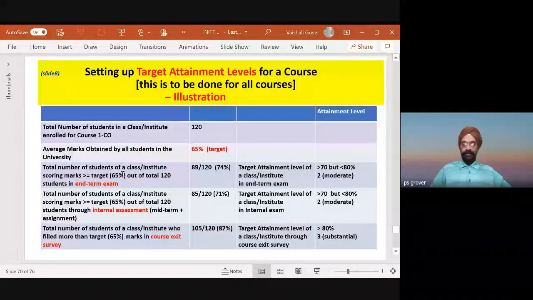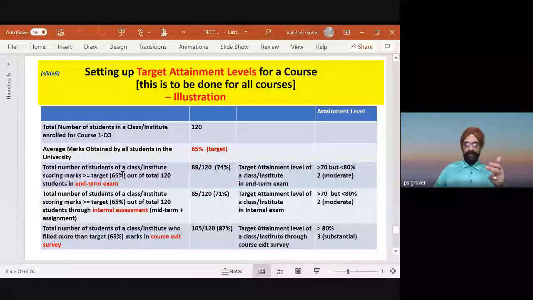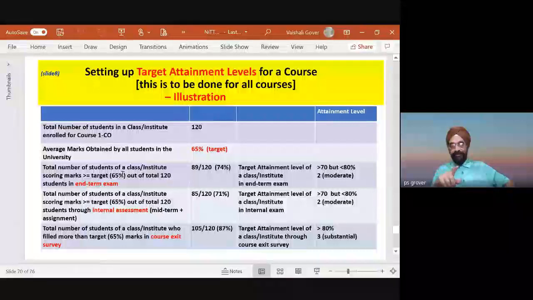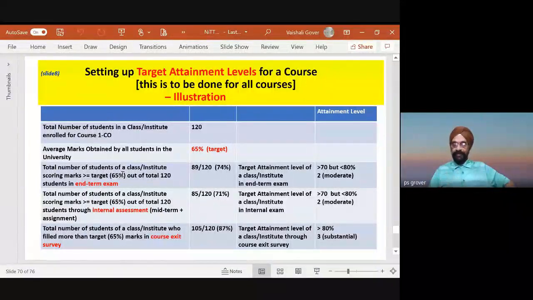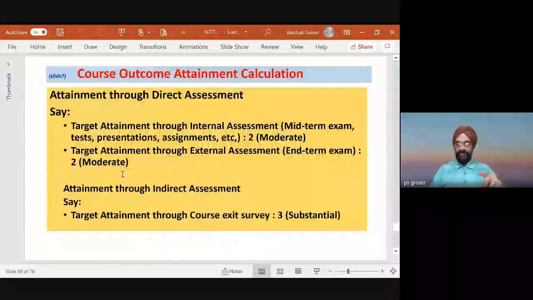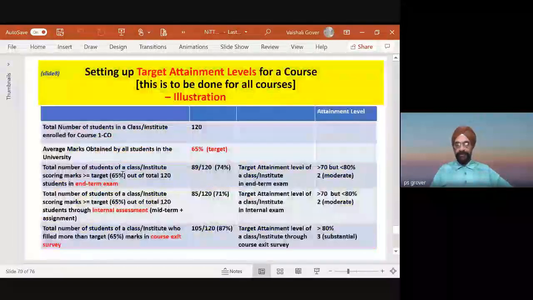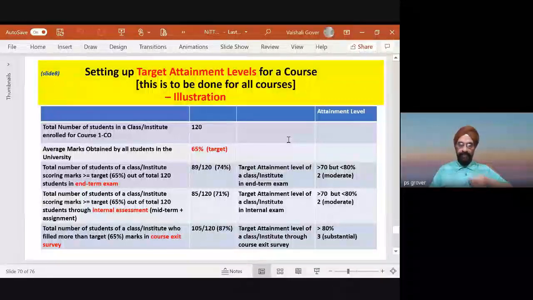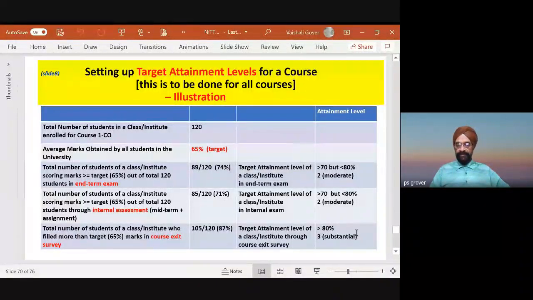Again illustration. Total number of students in a class institute enrolled for course, let's say 120. Average mark obtained by all students in the university. Then total number of students, and so on. So these calculations are to be done by looking at the university. And then compare it with this, what we had decided here. Yeah, देखो ना यहाँ 74% है, 71% है, या 87%. ये मैंने एक यूनिवर्सिटी के सिस्टम से लिया था. And then you see 71%, 80%.